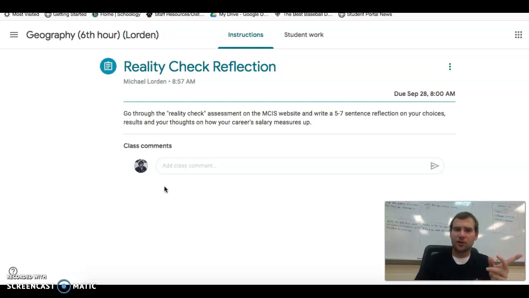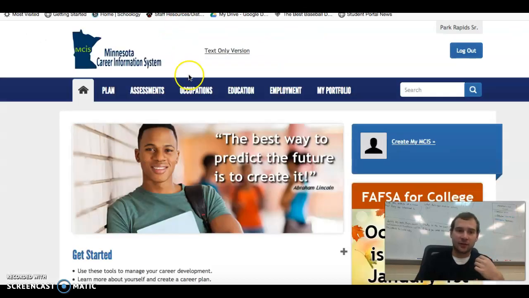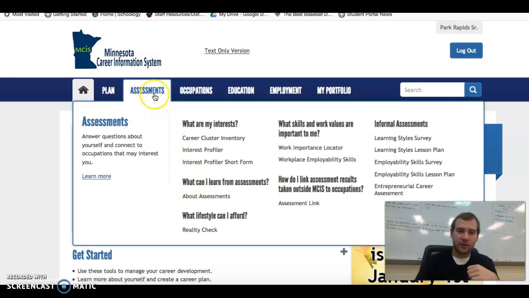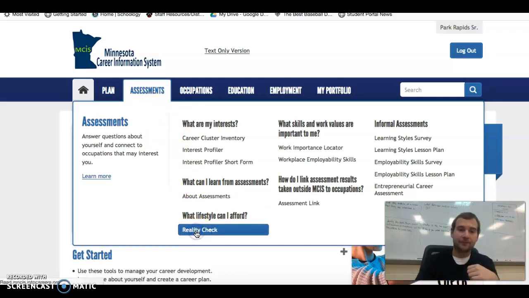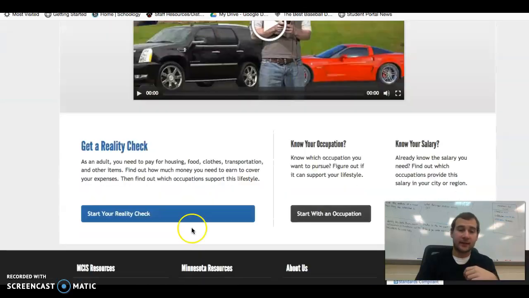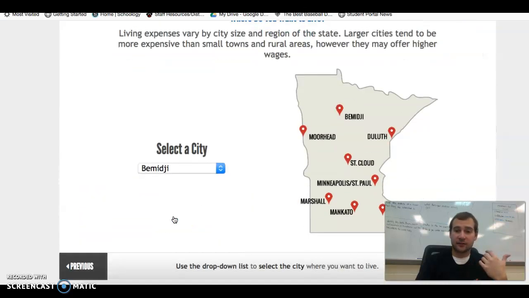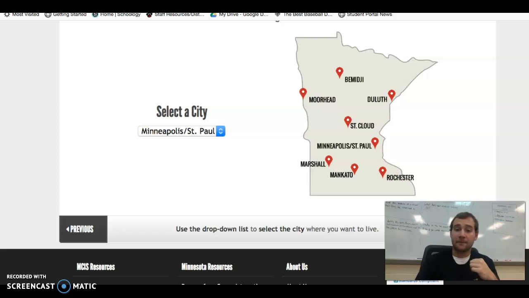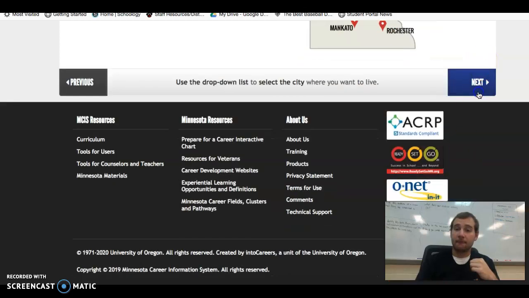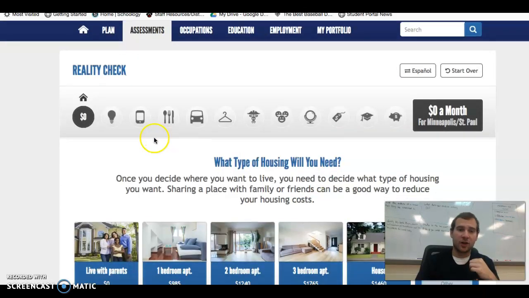It basically asks you a bunch of questions about where you want to live, what kind of living arrangement you want to have. I'll just show it to you real quick. Hover over assessments once you're logged in, go down to Reality Check, click on that, and then start your reality check. It asks you a bunch of questions like where you want to live, as you can see up top here.